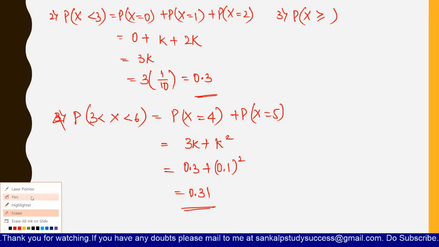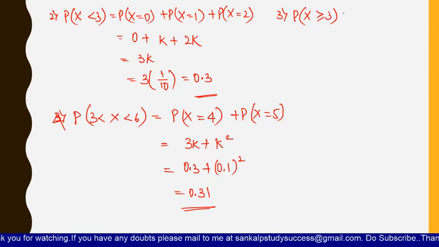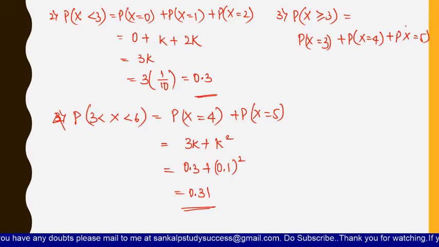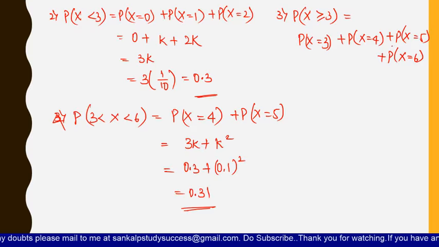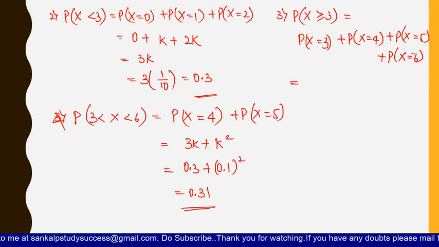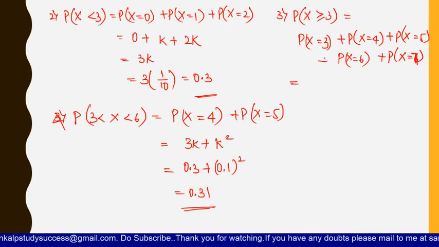So that means probability of 3 plus 4 plus 5 and so on up to 6. So these are the values which we get from probability of x which is greater than or equal to 3. That means all the values, if you add from 3 to 6, then you will, 3 to 7, right? It is not only 6, it's 7. Up to 7, it is given up to 7, right? So we have to add from 3 to the end, that is 7.